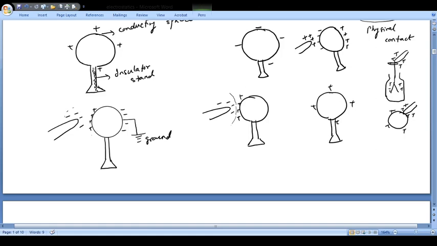Again you will find that you ground this part next. So ground is a vast source of negative charges. So the negative charges will neutralize these positive charges, and you can say that these positive charges will now flow and therefore will be lost, and therefore now it is going to be only this figure. And once you now remove the rod, what will happen? You will find that it will be a negatively charged sphere. So this is basically the method of induction.